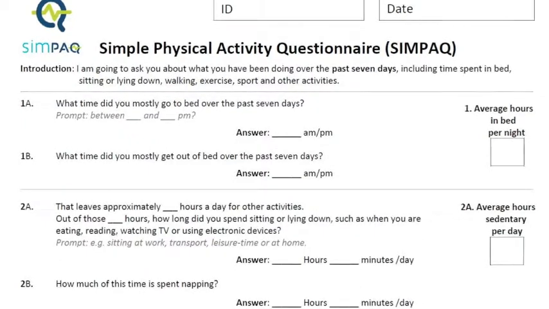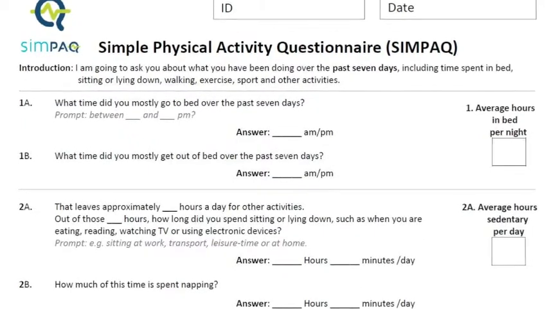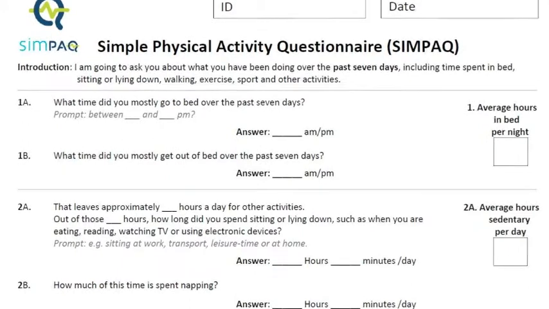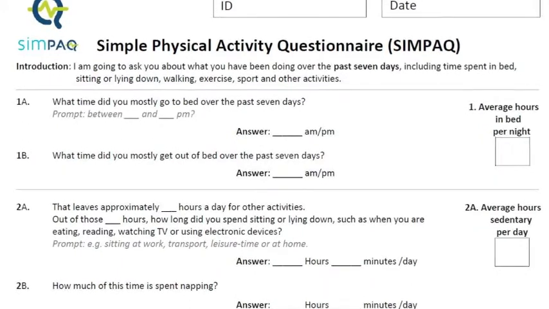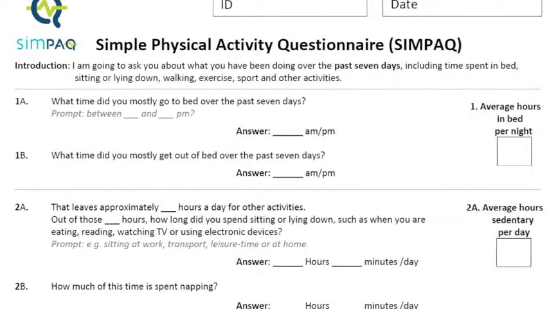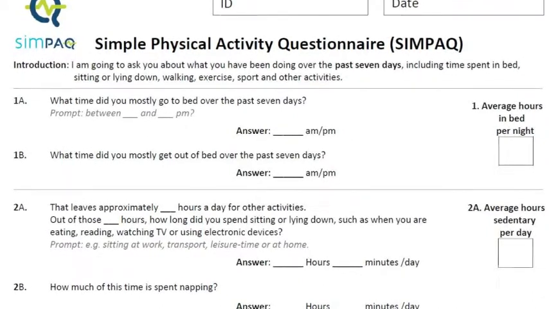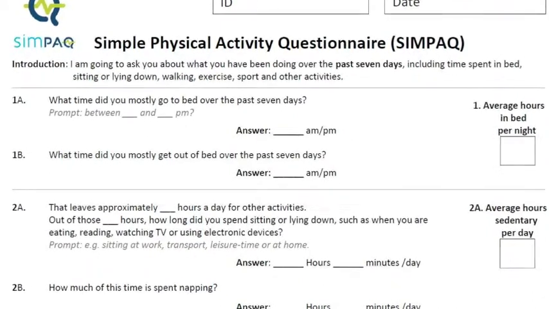So the first question asks participants what time they mostly go to bed and what time they mostly get out of bed over the past 7 days. So as an example, if someone says that they go to bed around midnight and they wake up around midday, we know that leaves around 12 hours that we need to account for with the rest of the questionnaire.